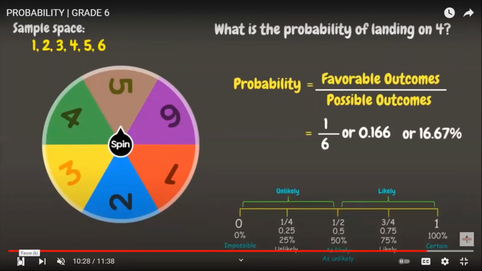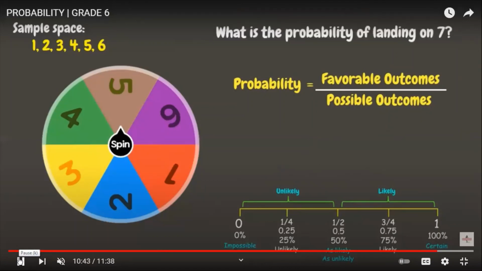0.1666, or 16.67%. So based on our chart here, it is unlikely to land on number 4 since we have 0% to 25%, which is unlikely.